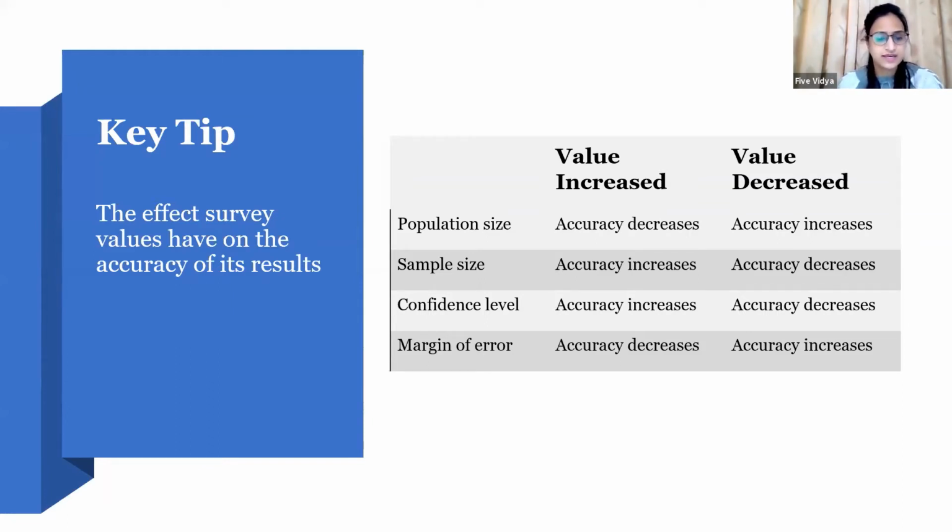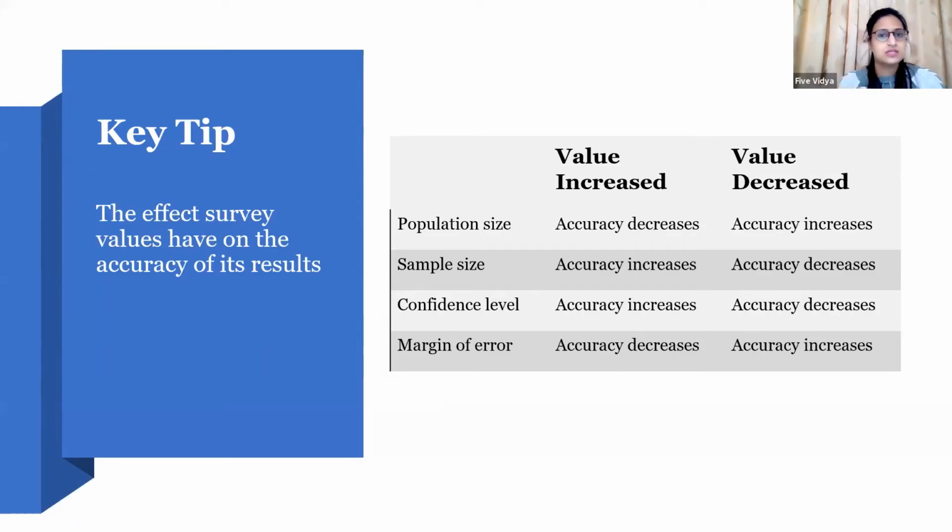Again, the same goes with the accuracy level, but it is not the same for margin of error. Let's say you are collecting data from 200 people, and you say that 15% is the margin of error. That means there is a 15% chance that your results are going to deviate from the actual results.